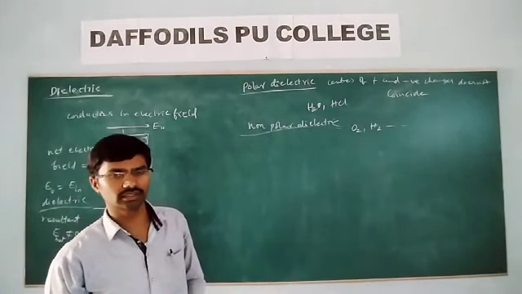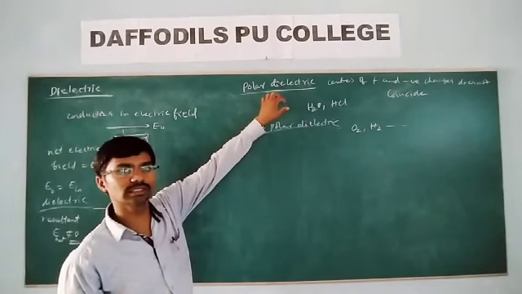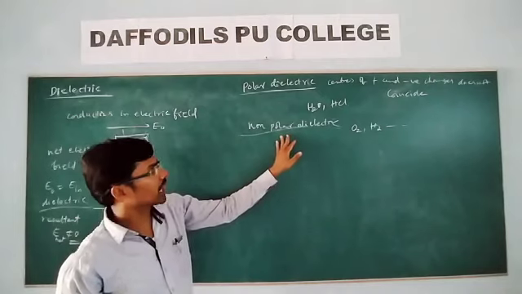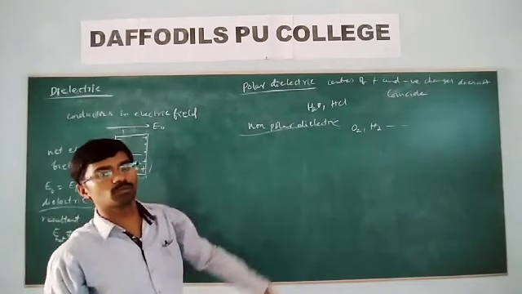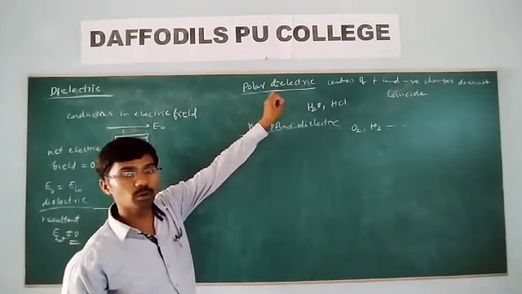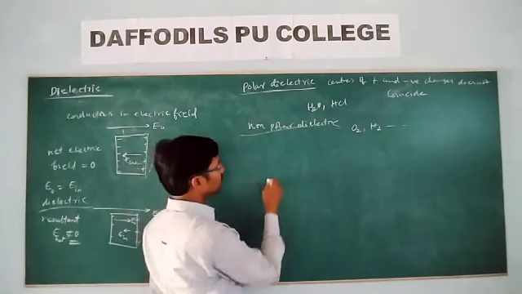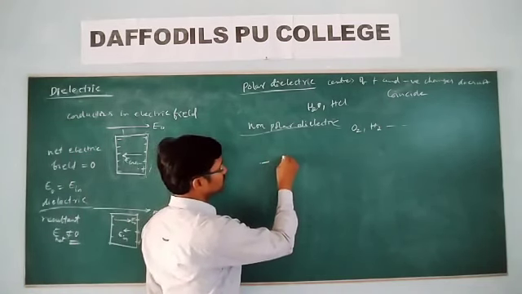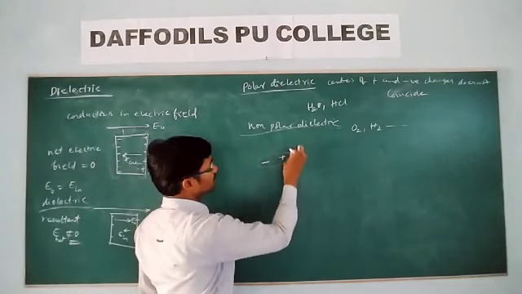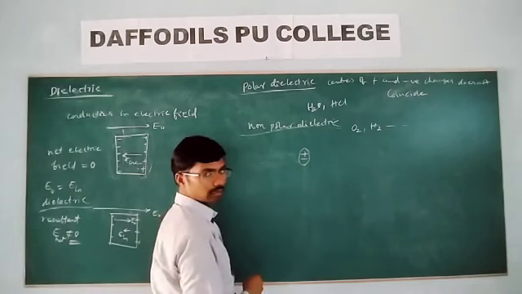Remember, polar molecules have some dipole moment, whereas in non-polar molecules there is no net dipole moment. What do you mean by dipole moment? A negative charge and a positive charge separated by a small distance. But in a non-polar dielectric, the positive and negative charges coincide.